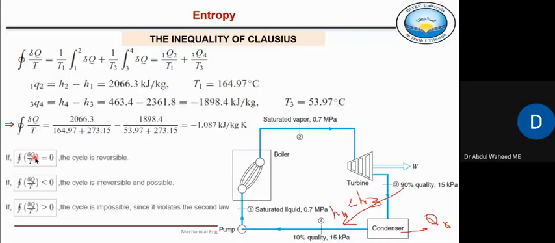Okay, so this term which we have defined is actually named entropy. This term del Q by T is named entropy. What is this term? This is heat energy divided by temperature. So heat energy divided by temperature is called or is named as entropy. Okay, so let's further discuss this del Q by T.